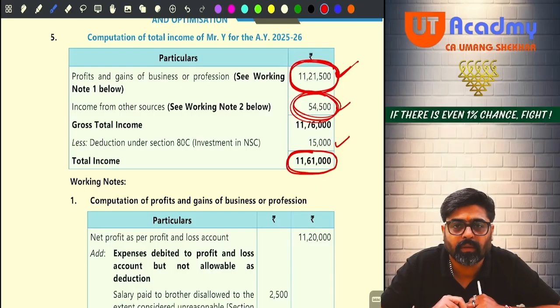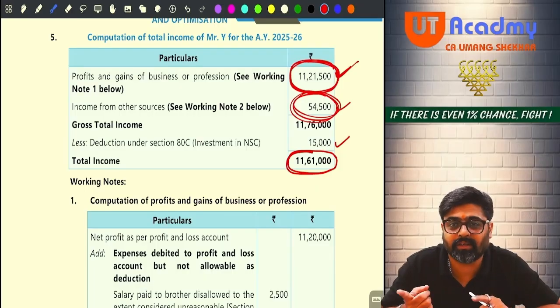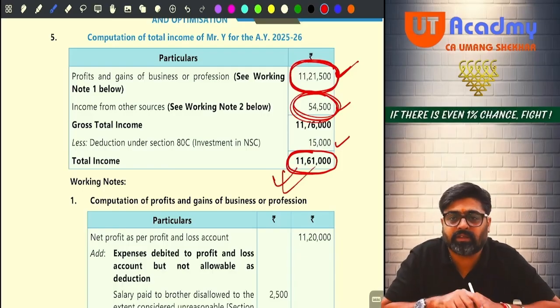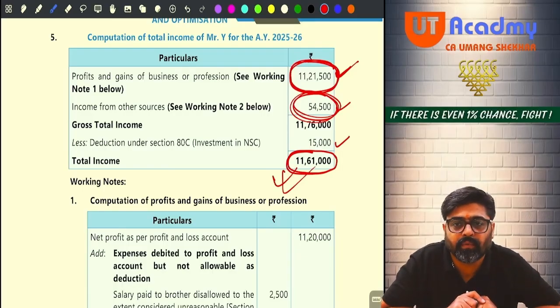Yes or no? But out of that you are going to get Chapter VI-A deduction because you are not following 115 BAC. 80C you are going to get 15,000 for NSC. Reduce. Final amount will be 11 lakh 61,000. This question came in the exam. Yes, 10 marks.